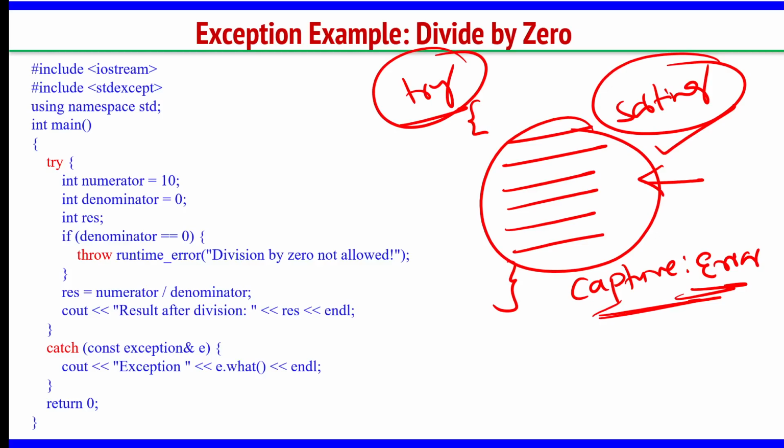We are having some syntaxes and some commands. I will talk about this try, throw, catch. I am just giving an example of why exception handling is needed. In a program, when you are writing it, some unexpected errors or challenges can occur, because of which the program might not execute. To find out what is the reason, we have to use the exception handling mechanism. Now, let us go back and study how to write a program with this exception handling mechanism.